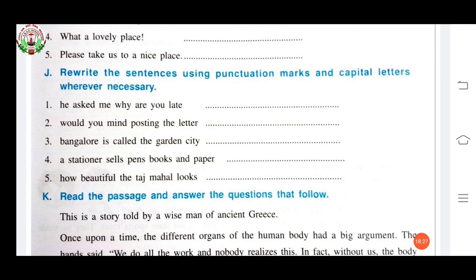Now see, "he asked me why are you late." Here you can see he is written in small letter. First you have to make it capital. H should be capital, and then after "he asked me," comma. Then what he asked? "Why are you late?" It comes in double inverted commas, and W should be capital, and after late a question mark will be there.